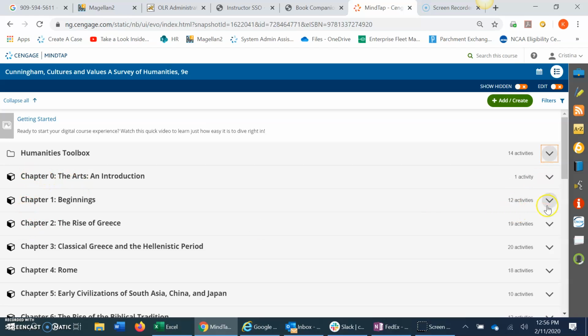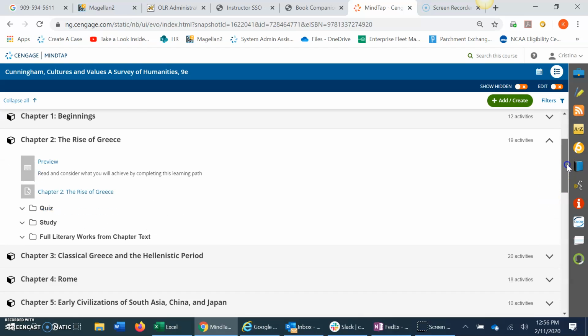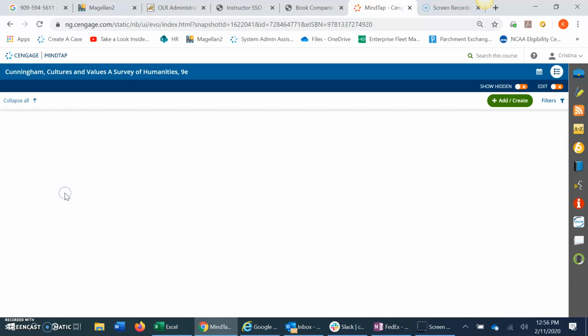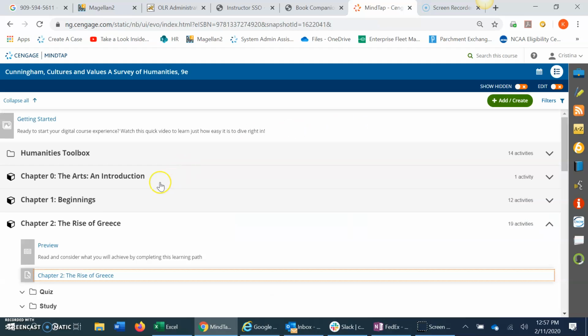We organize everything into chapters. If I open a chapter, students are going to see pretty much a uniform look for each chapter. For instance, let's open chapter 2. I have the chapter 2 preview ebook right here. Chapter 2, let's see what this is. Rise of the Greeks. It might be an illustration, it might be a brief, maybe practice quiz. Let's see what this is as we open it up. I might have a pop-up blocker on. Here we go. Okay, so it looks like we just have a preview from this one portion of the ebook.